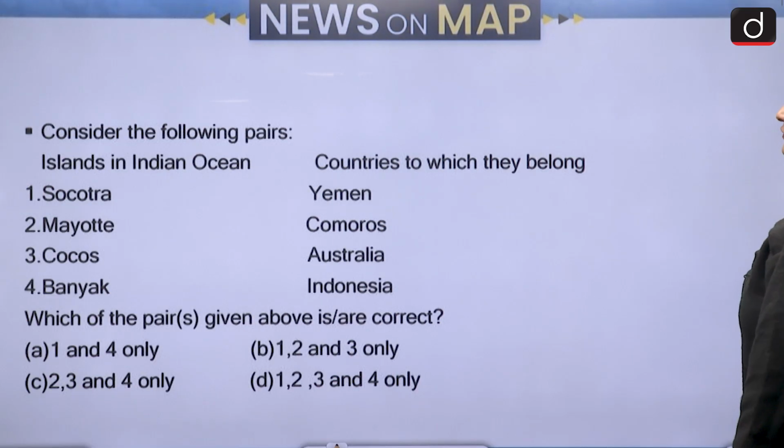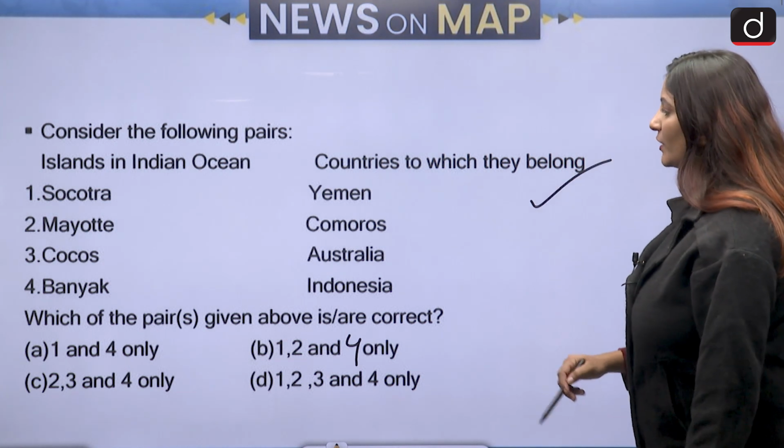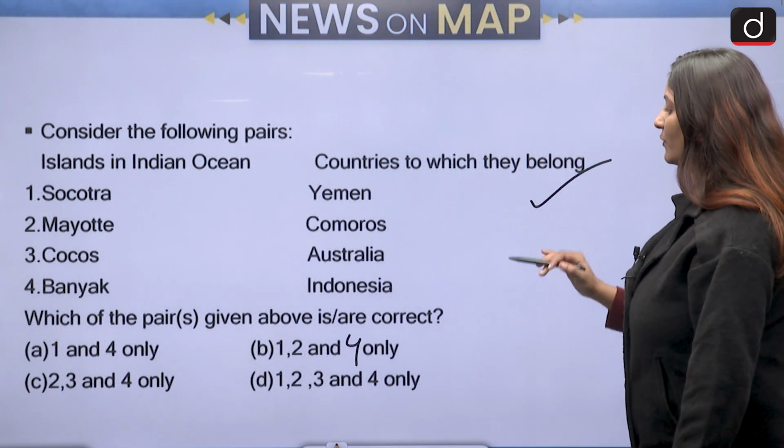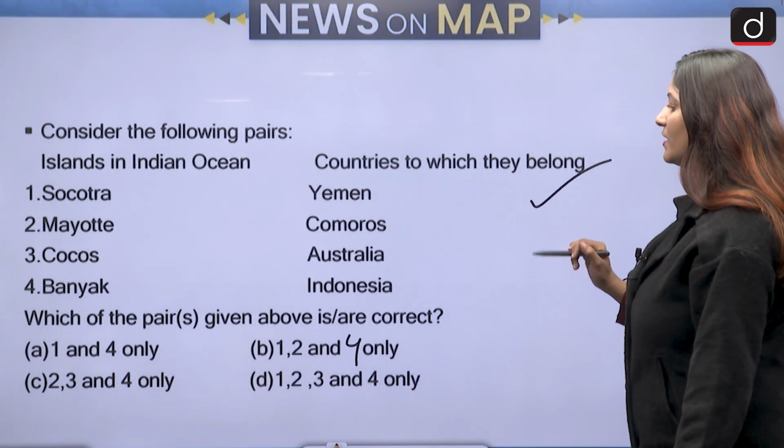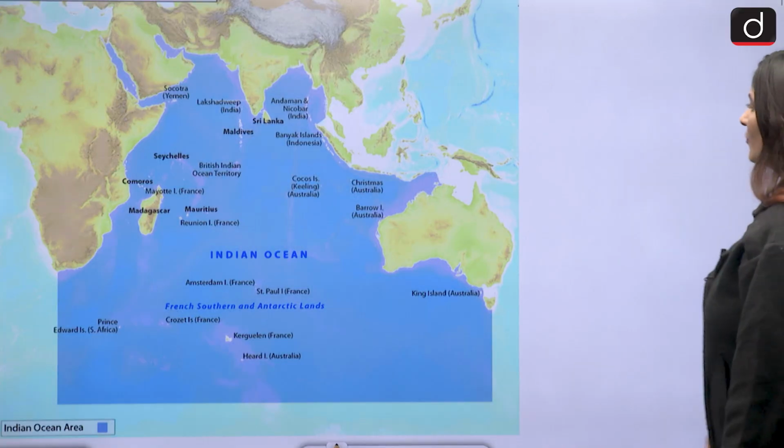Moving ahead to the next set of questions, consider the following pairs. We have to match the islands to the countries to which they belong: Socotra, Yemen; Mayotte, Comoros; Cocos, Australia; and Banyak, Indonesia. We have to match the correct ones. Let us see the map to know more about it.